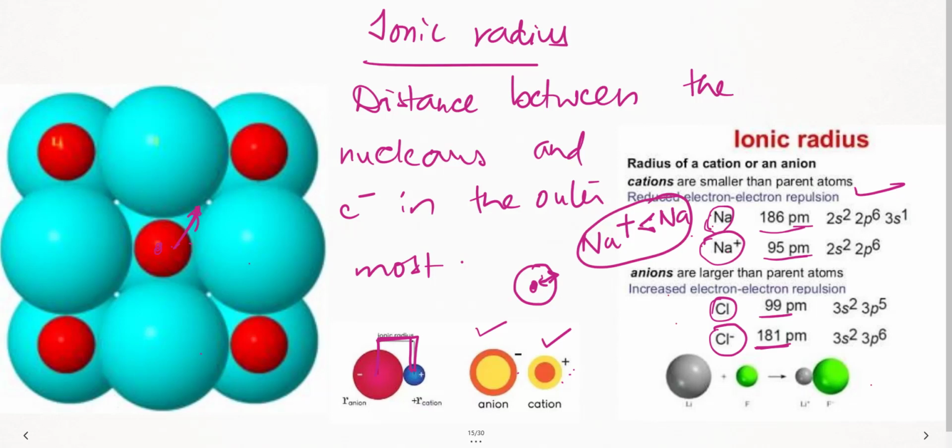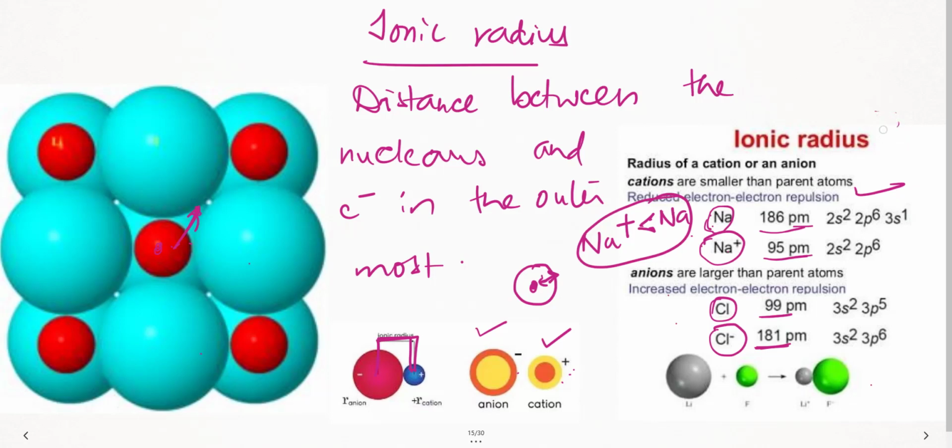Now, the next important thing when I speak about anion. Here, electron-electron repulsion. If I have to explain the concept, this is the nucleus, electrons are placed here, this is the proton, and this is where the pull is, right?